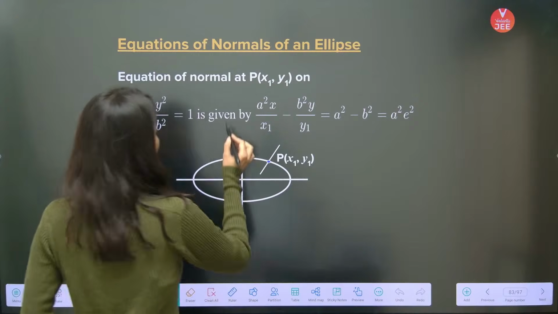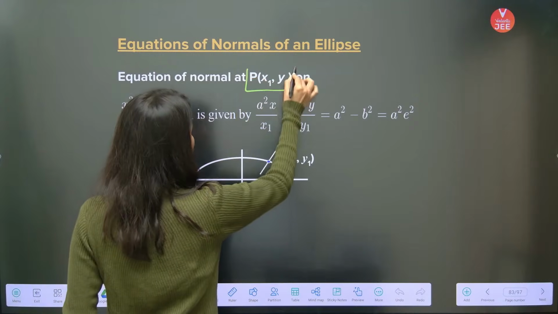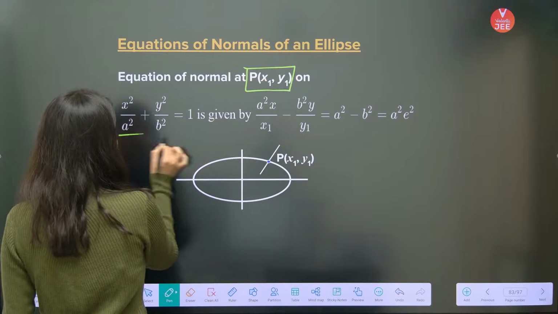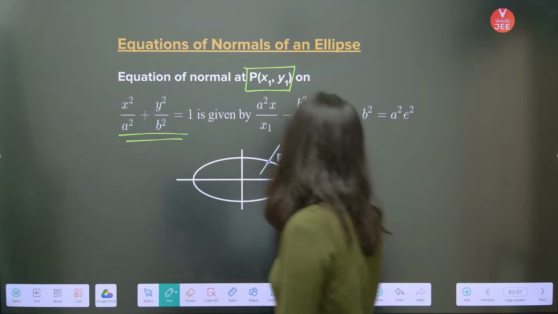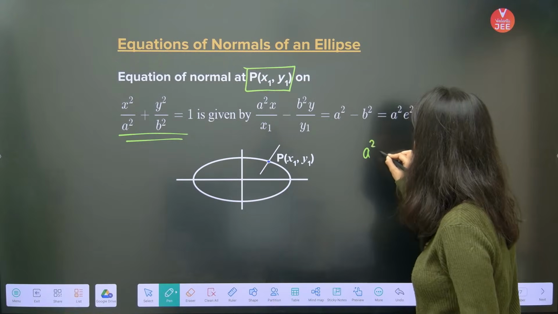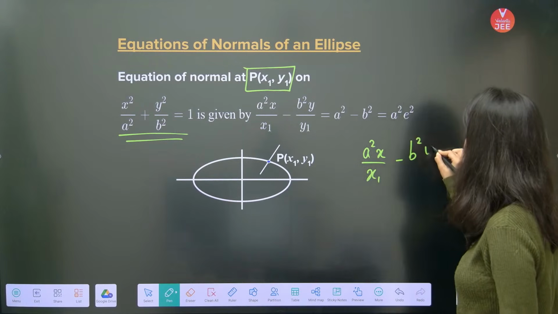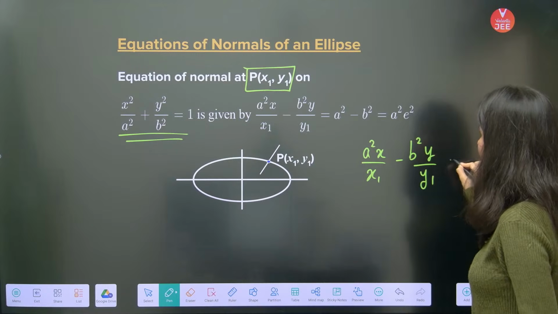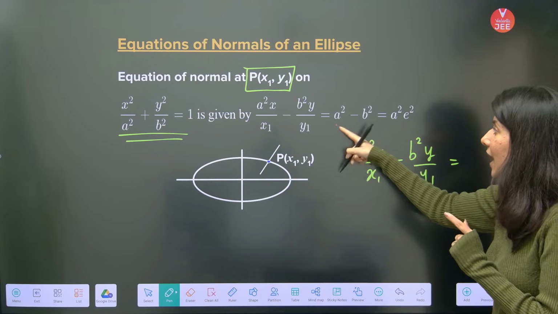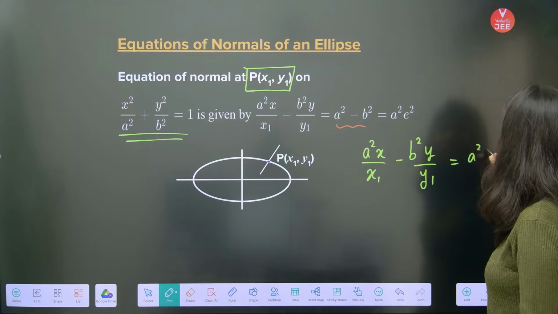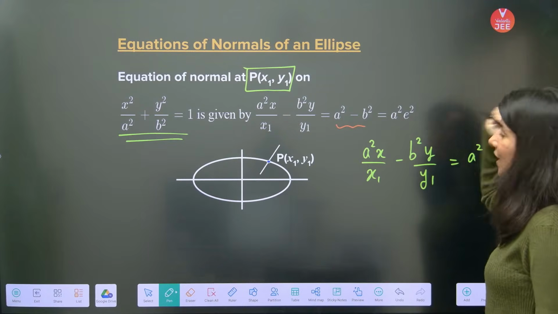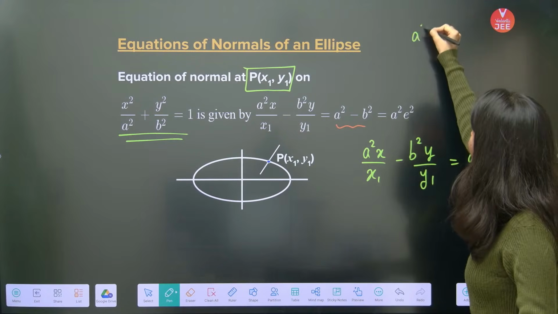Equations of normal of an ellipse. Suppose you are having a point x1, y1. Now you have to remember, this is your equation of ellipse. Equation of normal will be a square x upon x1 minus b square y upon y1, and in ellipse you will have to write a negative sign, which is a square minus b square.